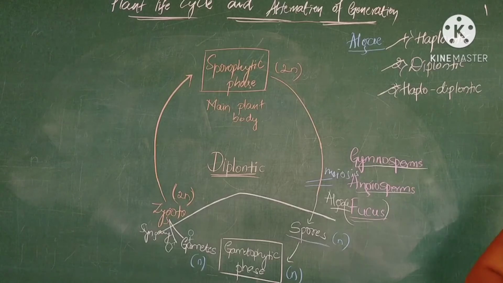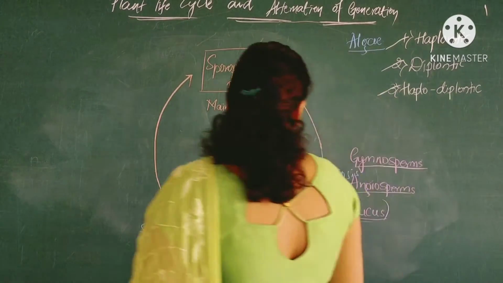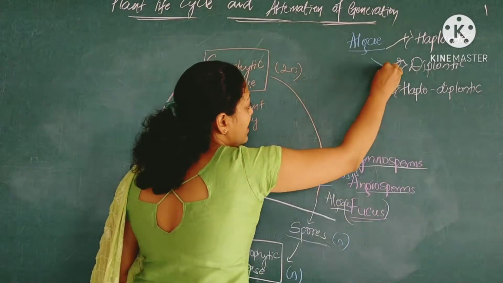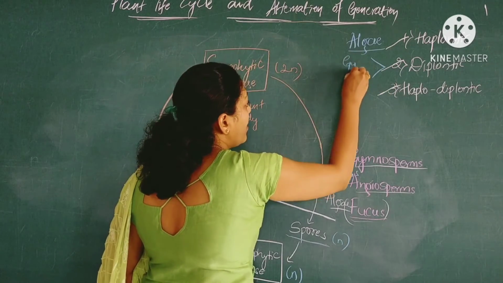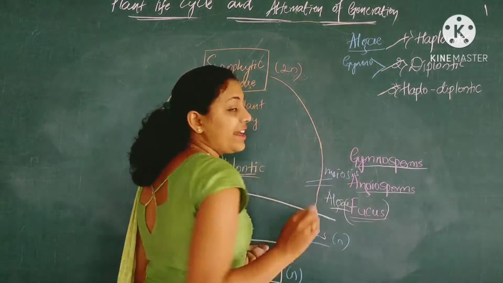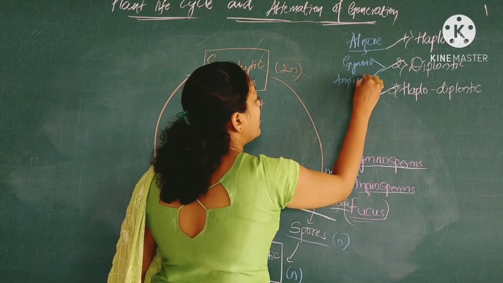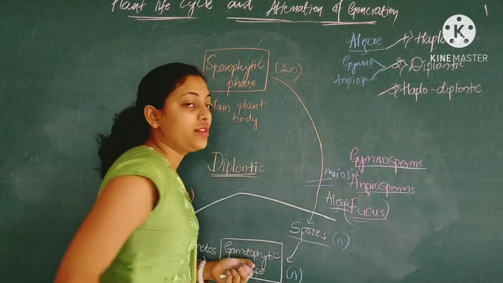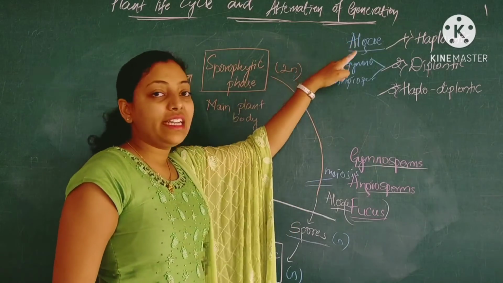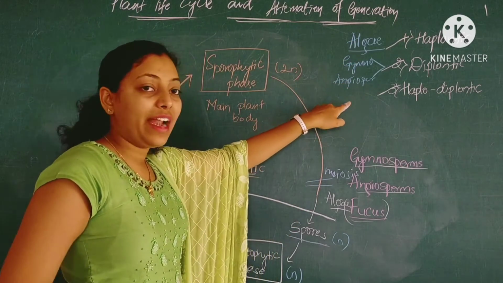Among these, I will write in short, gymnosperms and angiosperms.